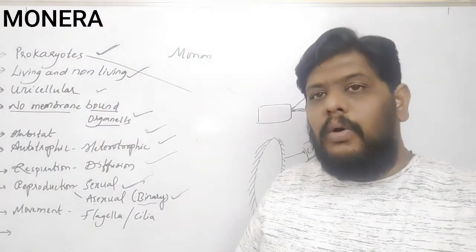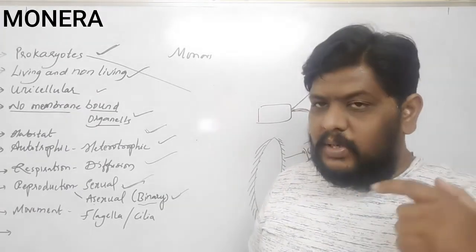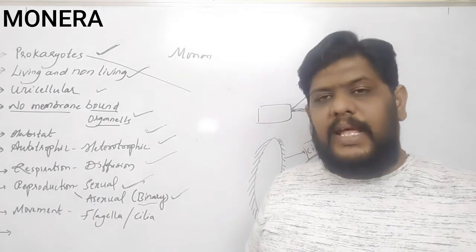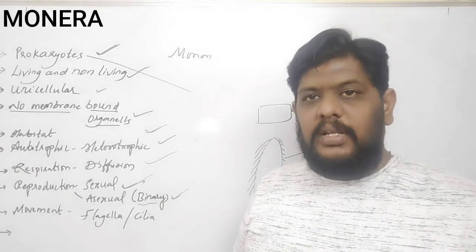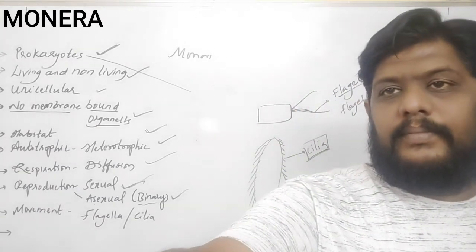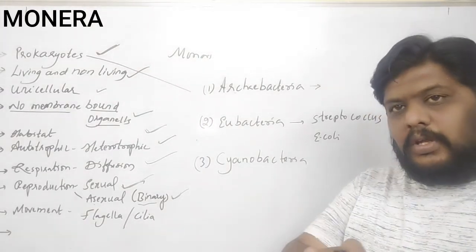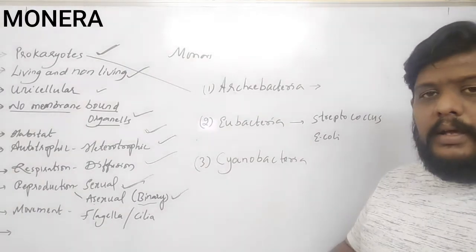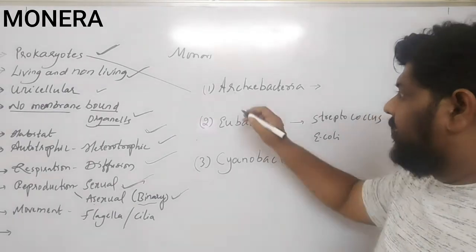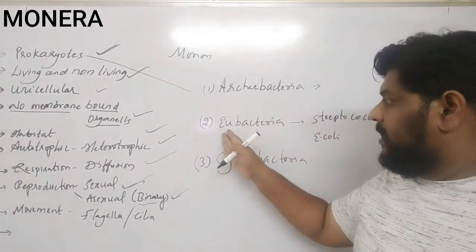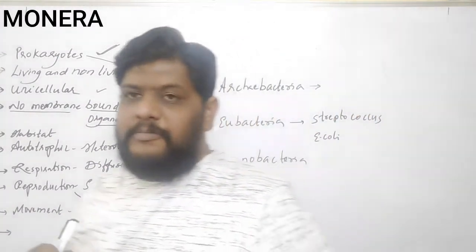Okay, children. Now coming to the last part of the Monera. I said most of the organisms are bacteria. So they are divided into three groups. Now we'll see what the three groups are. These Monera, especially the bacteria, are placed in three groups. The first one is the archaebacteria, the second one is the eubacteria, and the third one is the cyanobacteria. So these are the three different groups of bacteria.